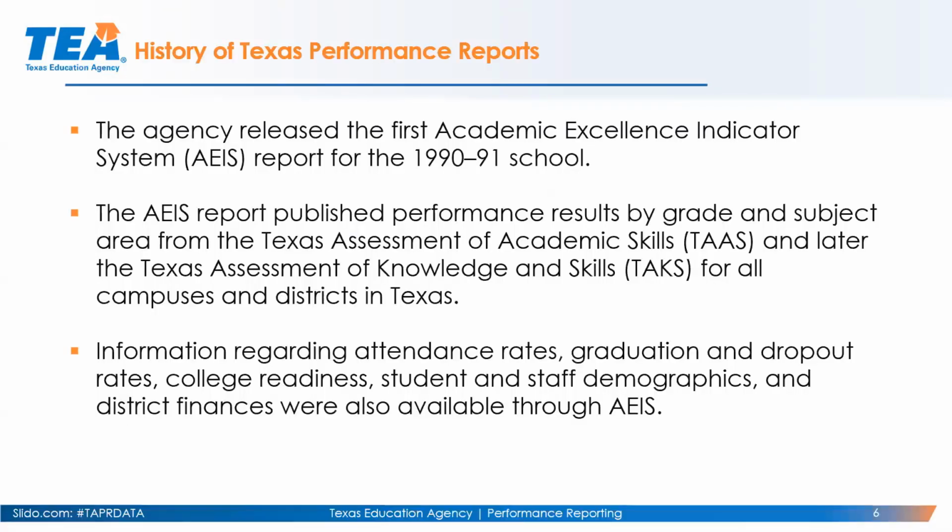Just a little review about the TAPR report. Back in the 90s, we released our very first Academic Excellence Indicator System, or AEIS report. And if you've been in accountability for a while, that might sound familiar to you. That was released in the 1990-91 school year. AEIS published performance results by grade and subject area from the TOS test, and later the Texas Assessment of Knowledge and Skills test, or the TAKS test, for all campuses and districts in the state. It also included attendance rates and graduation, dropout, college readiness, demographics. All of that was available through AEIS, and you can still download archived copies of AEIS.